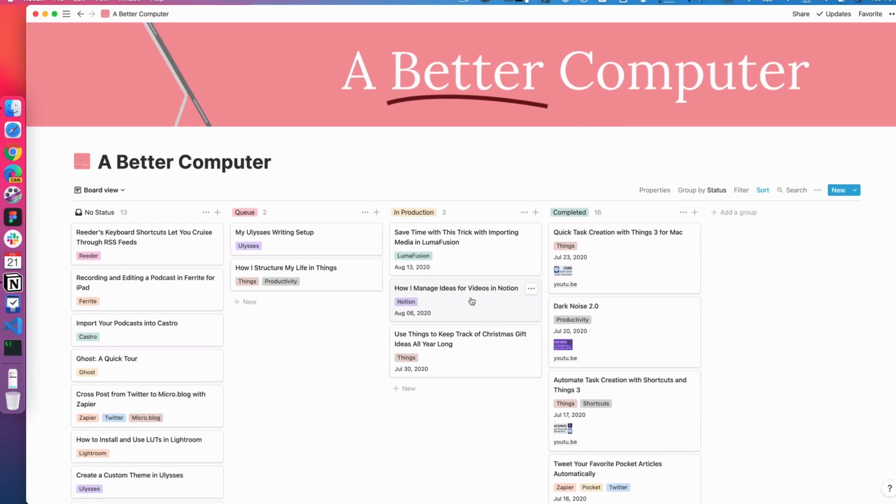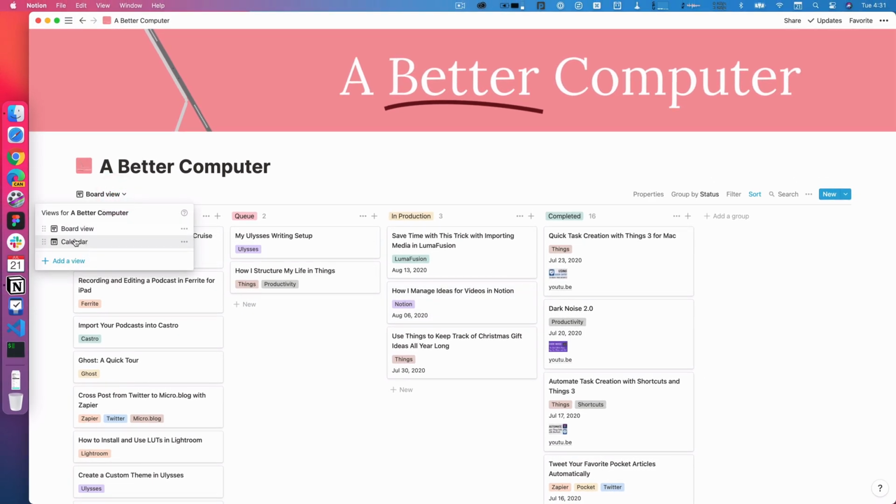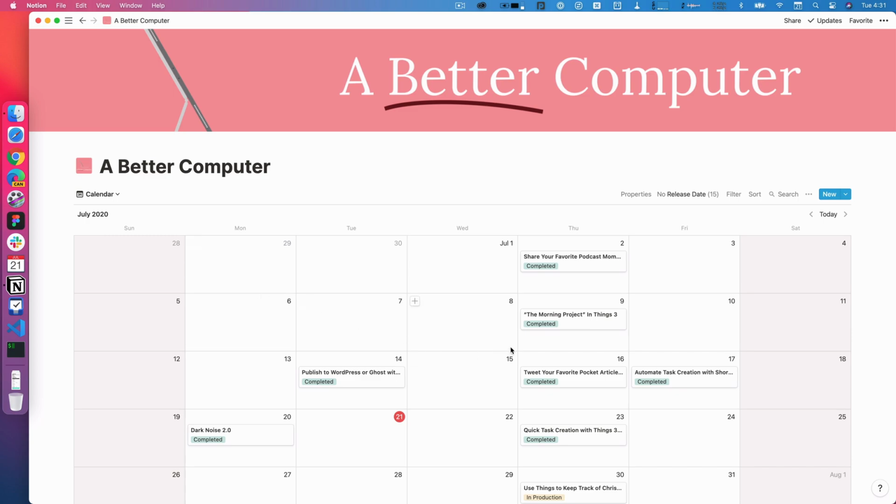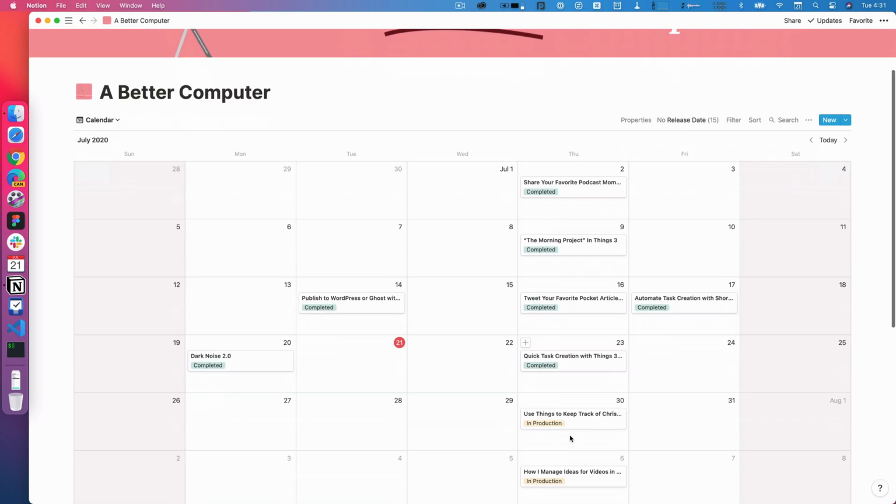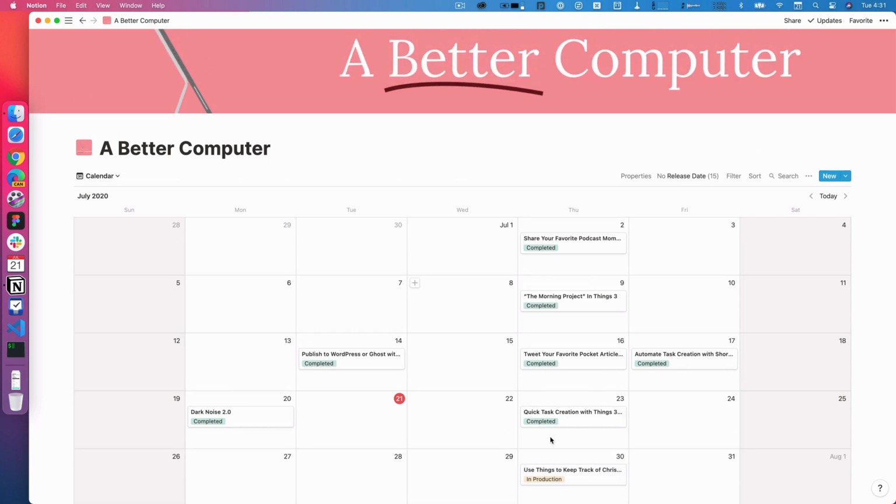And there's a lot more you can do here. If I go up here to the board view, I can actually look at a calendar view. I've set up a calendar view so I can see when these projects are set to be released. So here's today, and I can see I've got a video scheduled on the 23rd already. It's completed, so I don't have to worry about that. That means I've uploaded it to YouTube and everything. It's just ready to go. And then I can see the one on the 30th. I have it scheduled, but I haven't done it yet. So I want to make sure I do that video before that time.